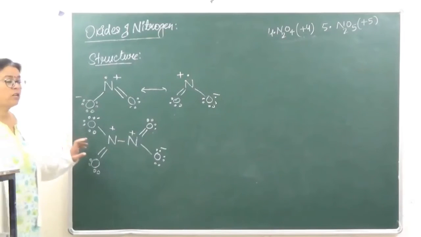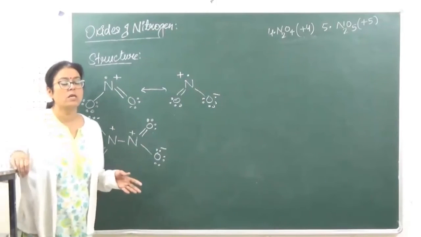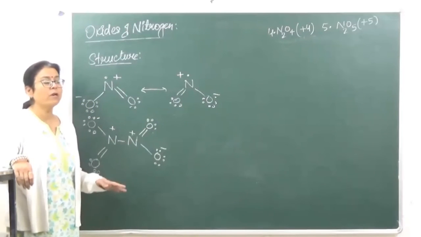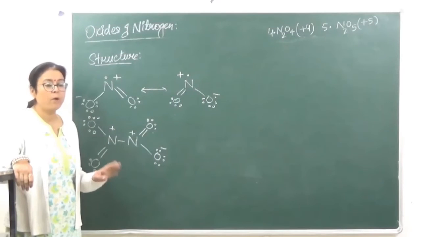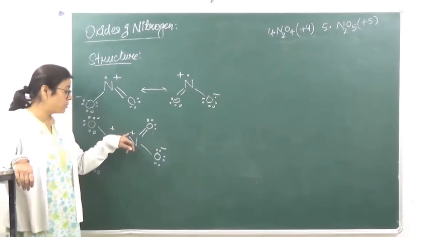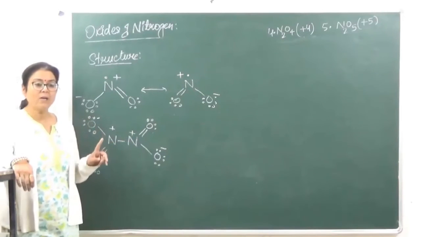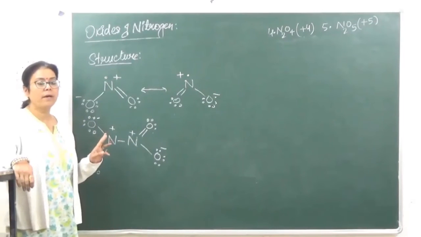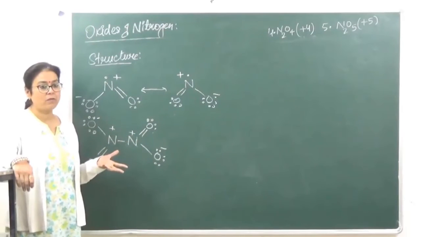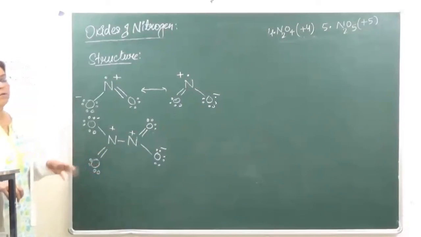And the oxygen which has more than 4 electrons is going to bear a negative charge. Oxygen with less than 4 electrons is going to bear a positive charge. Similarly, if nitrogen has more than 1 lone pair of electrons, it is going to bear a negative charge. And if it does not have any pair of electrons, then it is going to have a positive charge.